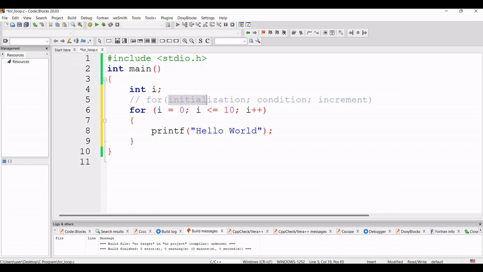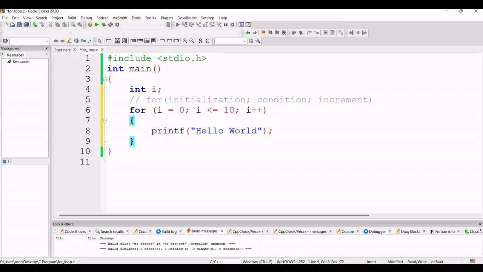First of all is the initialization. That means I have to first take one variable and then that variable needs to be initialized. So here I just initialize the variable i as 0. Then one condition will be there. So here what is the condition? Up to which the value of i will be less than 10. Suppose here the value of i is 0, so the value of i is less than 10, this condition is true. At that time it will go inside this for loop and it will execute all the lines that are written inside this for loop.